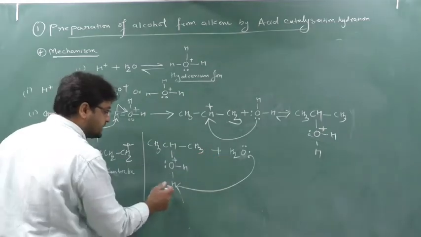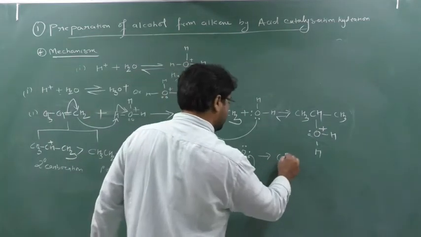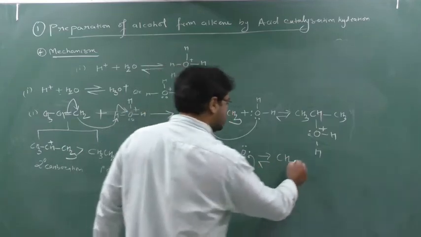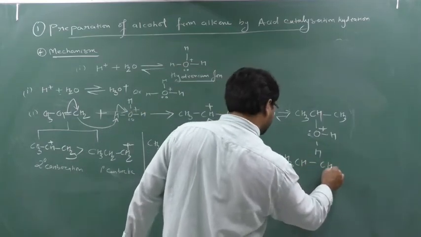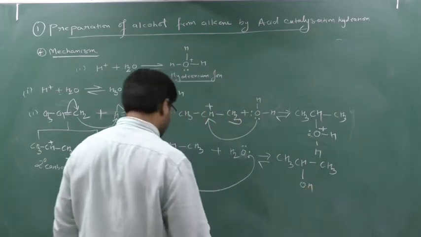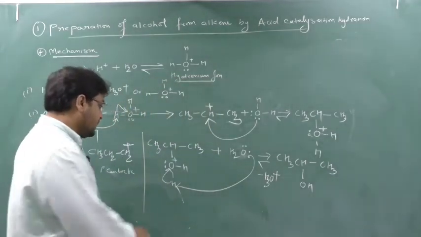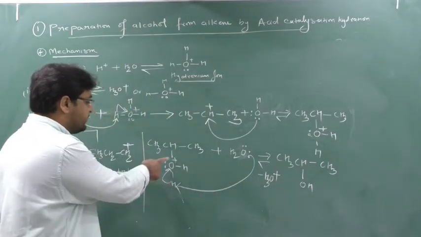When H plus gets this electron, hydrogen will release this place. So what will happen here? See here, it was CH3, it was CH, it was CH3, and it was here OH. Clear? And here there will be removal of H3O plus. Now see here. So this H will be removed as H plus.